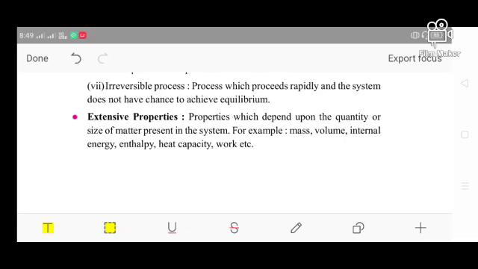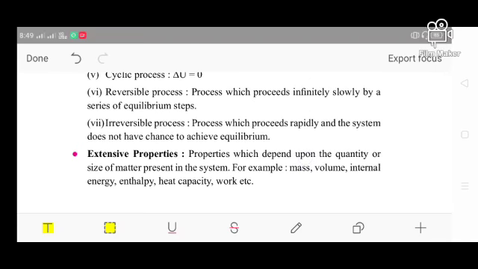So the system does not get the chance to reach an equilibrium stage. So this is a kind of irreversible process. It is another type of thermodynamical process.